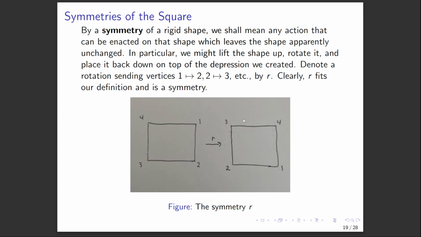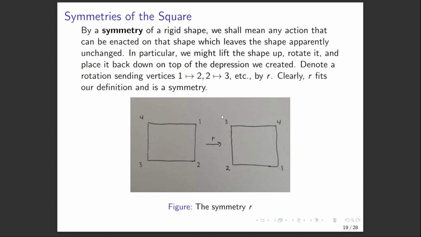And we call this symmetry R. Note that this clearly fits our definition of a symmetry. Aside from our labeling, the shape is apparently unchanged, aside from the fact that I drew this square by hand. So it's not a perfect drawing, but if it was a perfect square, the argument would hold.